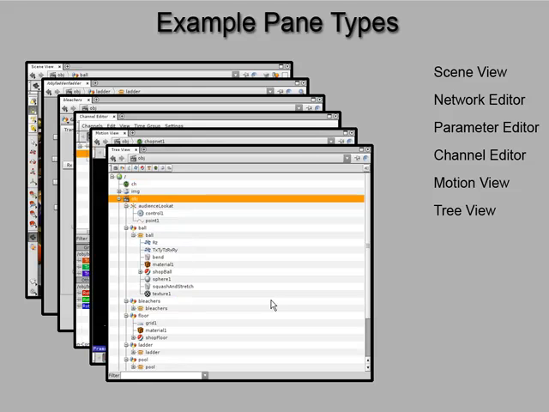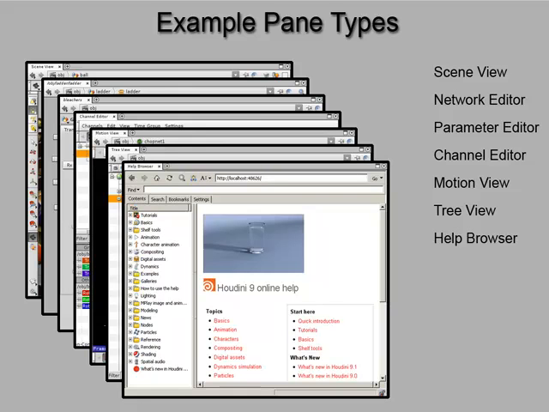Okay, so let's go ahead and kill all that out. And let me just throw one more at you real quick. Okay. Help. Always important. Oh, hey, cool. We can also open up a help browser. That's another pane type that we have. And from inside a particular pane, we can use that as a reference as we're scripting something out or working with some sort of node inside of Houdini. We can have that help opened and available. So this is an example of what, 7 different pane types. And again, there's over 20 different panes available in Houdini. We're not going to talk about all those right here. I just want to give you an example of some of the different types.